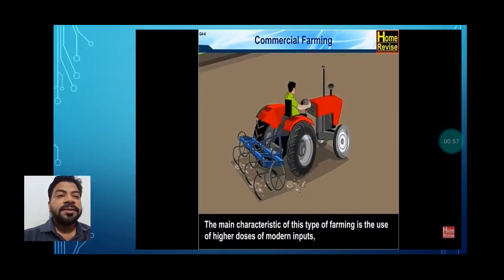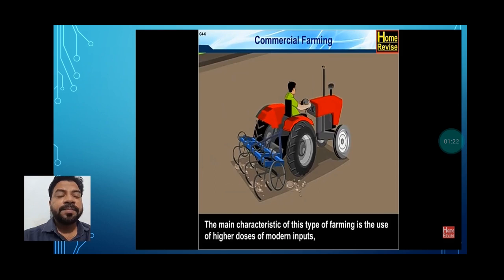So let's start. When we talk about farming, there are basically three types of farming, that is primitive subsistence farming, intensive farming and commercial farming. So when we talk about primitive subsistence farming, this is a farming process which requires a small plot of land. Just understand it with an example.